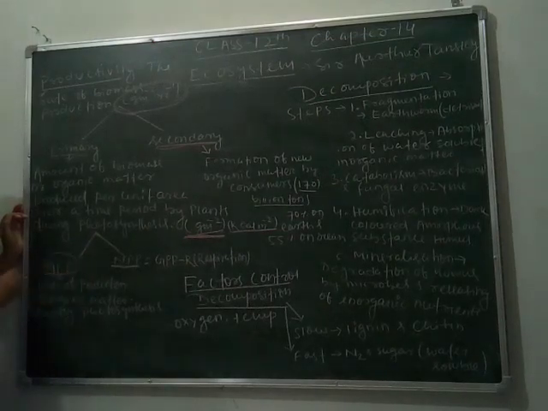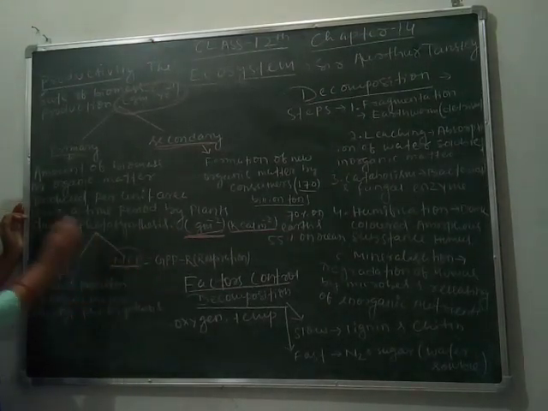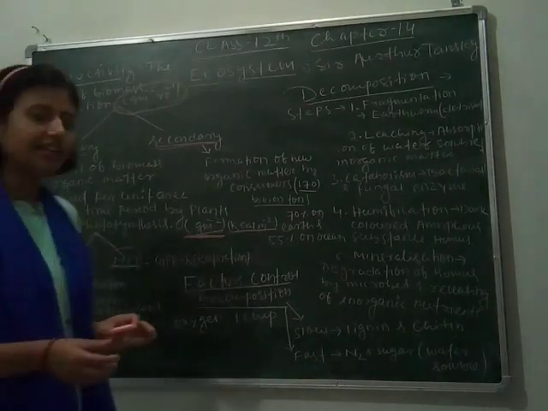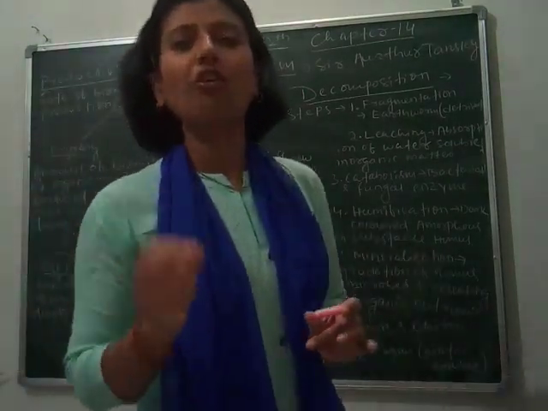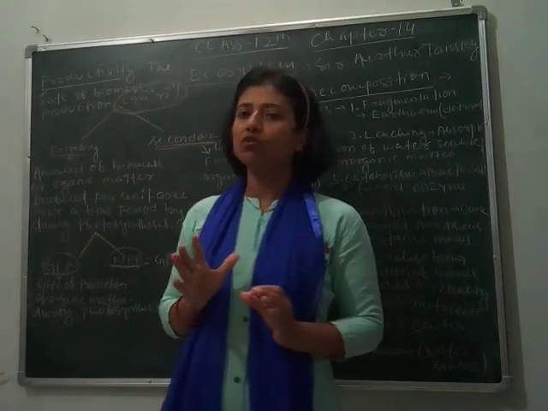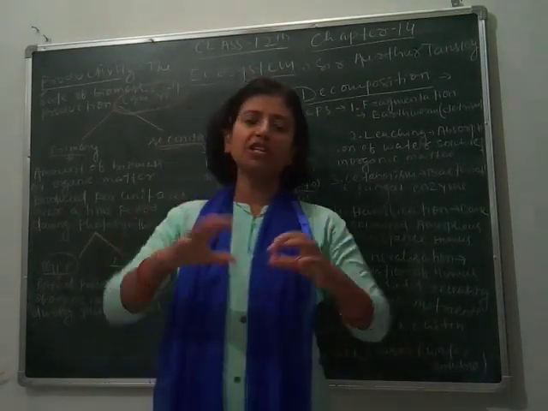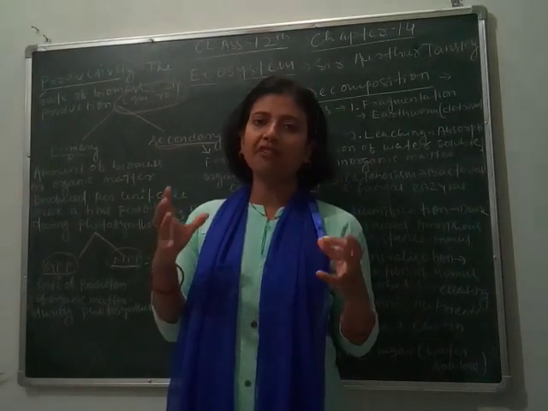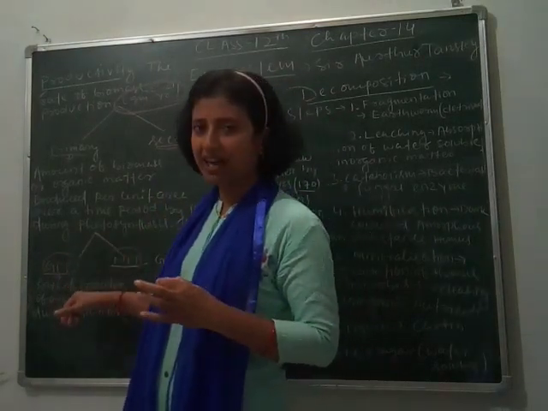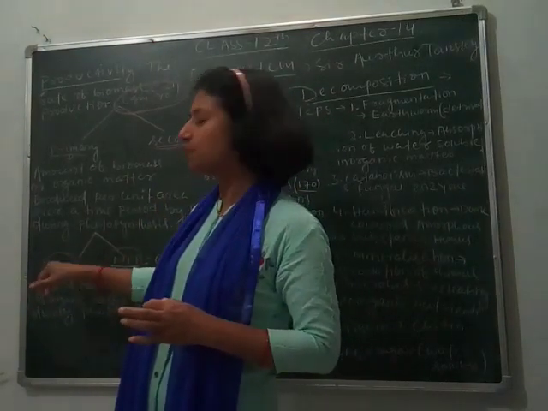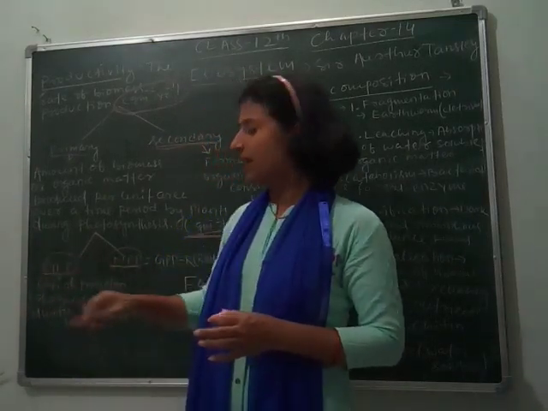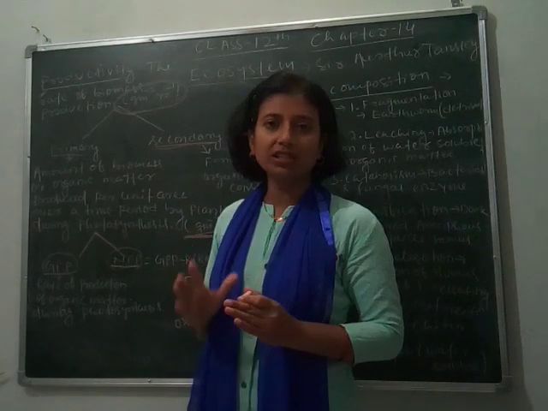What is gross primary productivity and what is net primary productivity? Gross primary productivity means the rate of production of biomass or organic matter during photosynthesis. That is gross, meaning whole productivity: how much energy is produced by the green plants during photosynthesis is gross primary productivity.